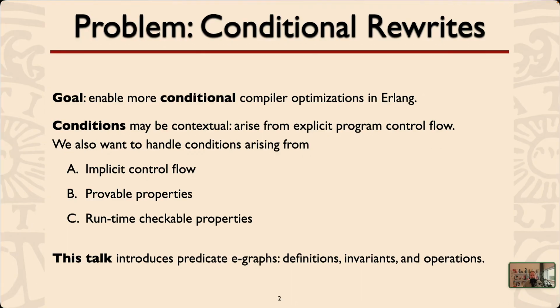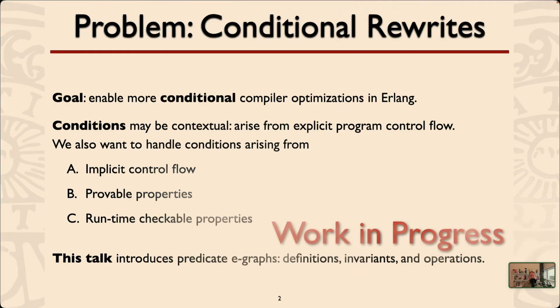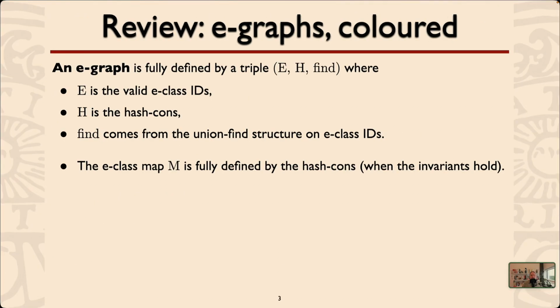It's about the definitions and the invariants and the different operations. This is work in progress, so in particular, we will not talk about an implementation. So to review very quickly, EGRAPHS, everybody knows what they are, or they wouldn't be here. We see an EGRAPH as fully defined by the triple of valid E-class IDs, the hash cons, and the find function from the union find structure. And given those three, you can get the E-class map.